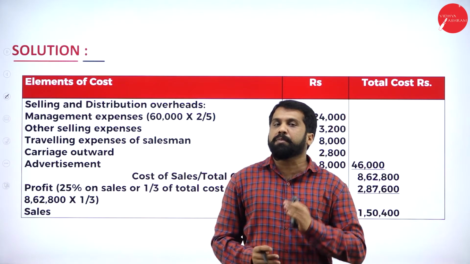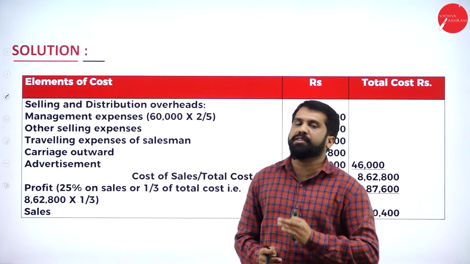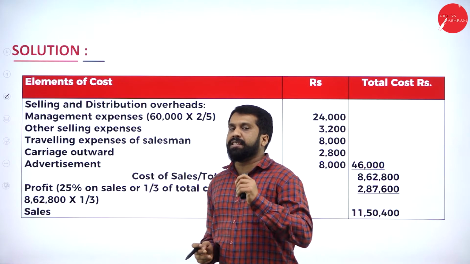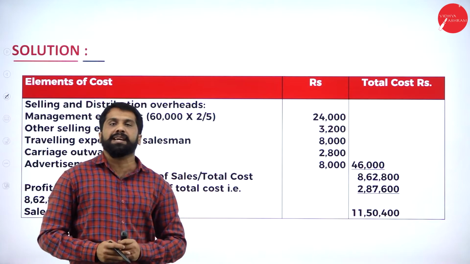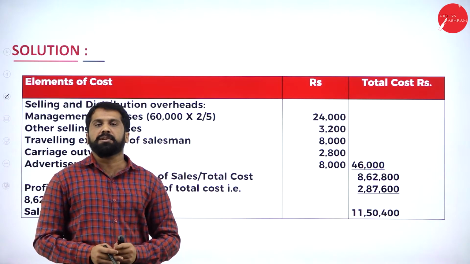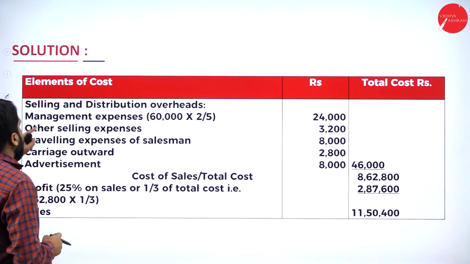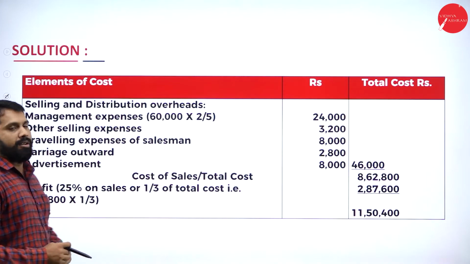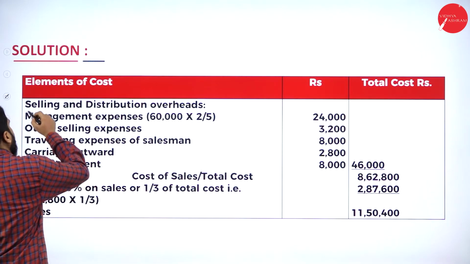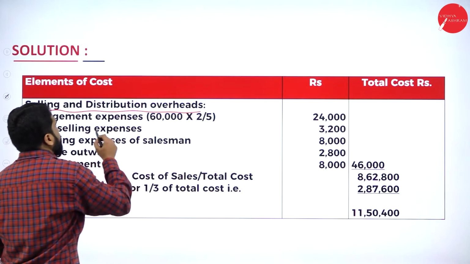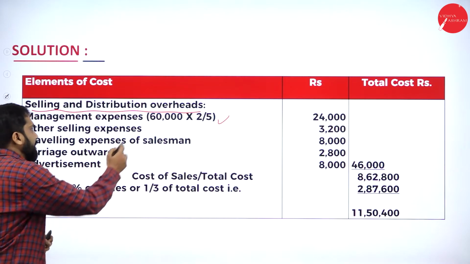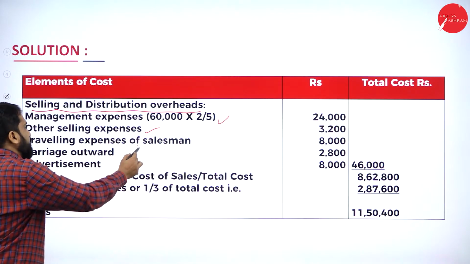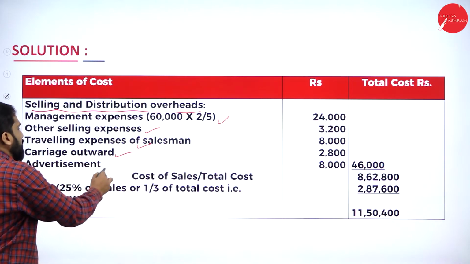Once you're done with that, the last part will be selling and distribution. We are not talking about work in progress as well as finished goods. Why? Because in the question, they have not mentioned about work in progress as well as finished goods. Now, selling and distribution overhead. Under this, we have management expenses into 2 by 5, other selling expenses, traveling expenses, carriage outward, advertisement.